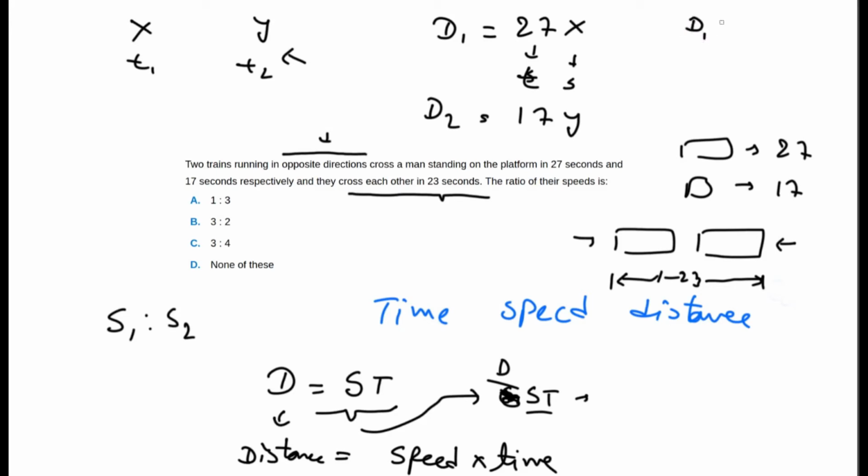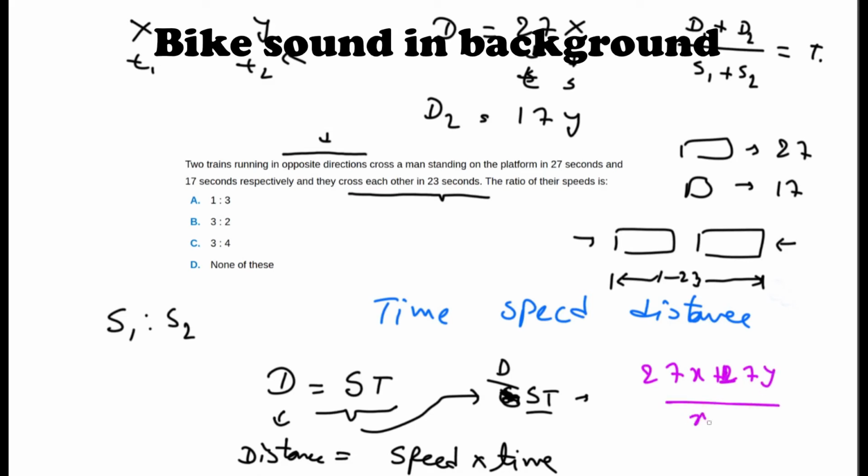So the time taken for crossing each other is the total distance upon speed 1 plus speed 2. If you put the values in this formula, we get 27x plus 17y upon x plus y equal to 23.